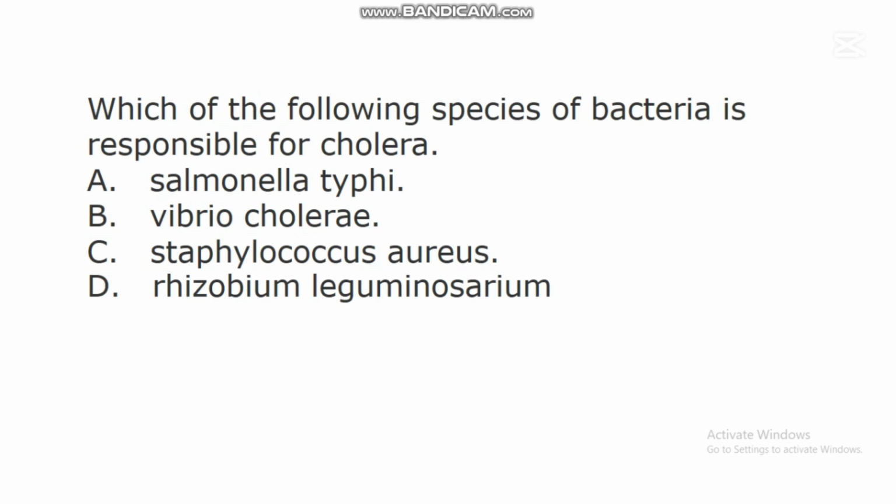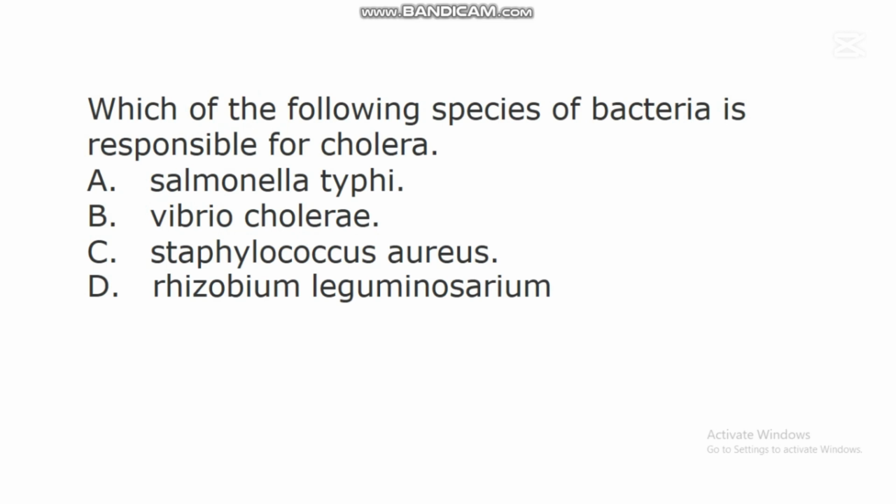The next question says, which of the following species of bacteria is responsible for cholera? A. Salmonella typhi. B. Vibrio cholerae. C. Staphylococcus aureus. D. Rhizobium leguminosarum.